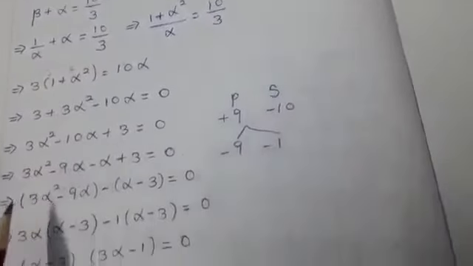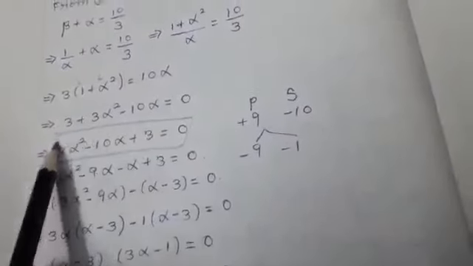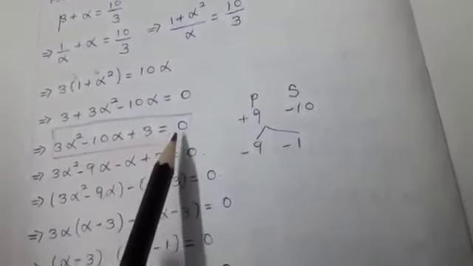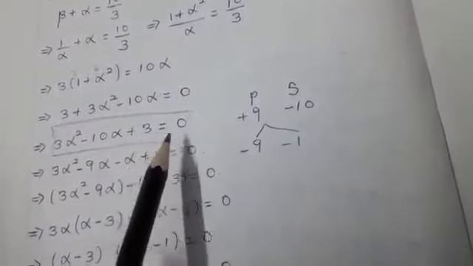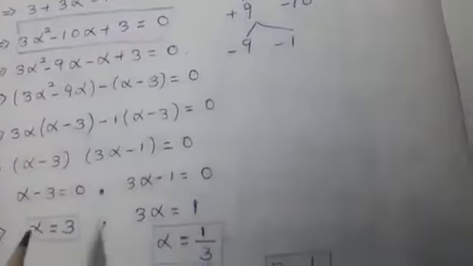After calculating, I will be getting a quadratic equation. That is 3 alpha square minus 10 alpha plus 3 equal to 0. You can find it using the quadratic formula or the product sum method. Anyway, you will get the answer as alpha equal to 3 and alpha equal to 1 by 3. So I am getting two answers for alpha.